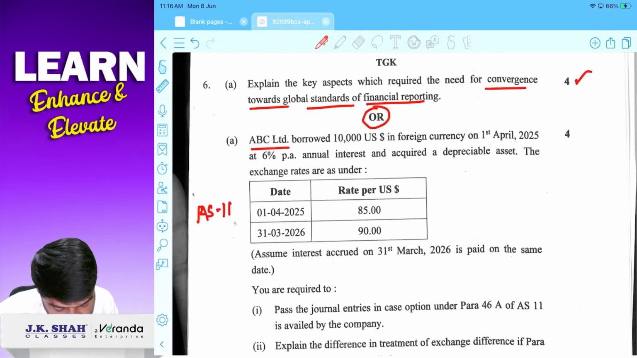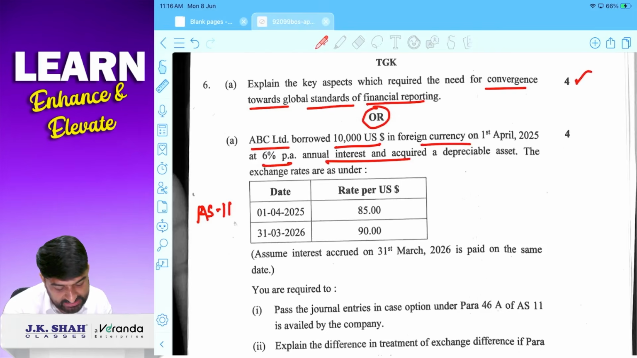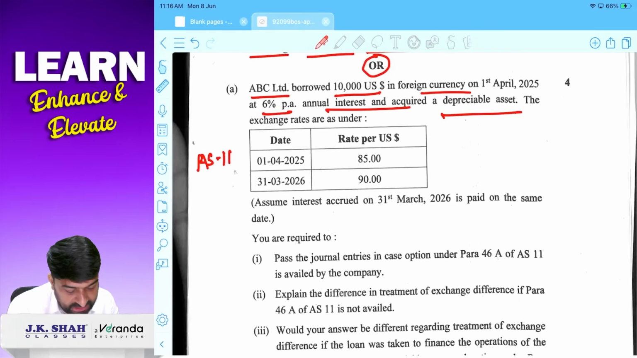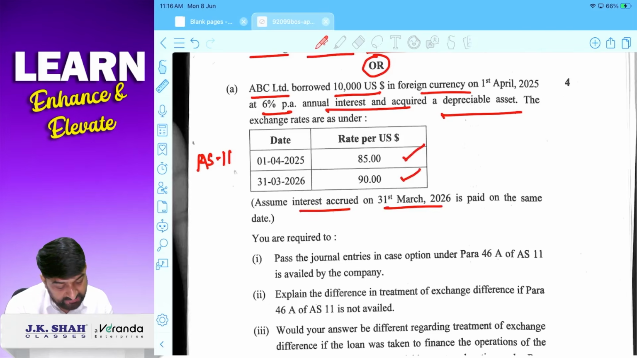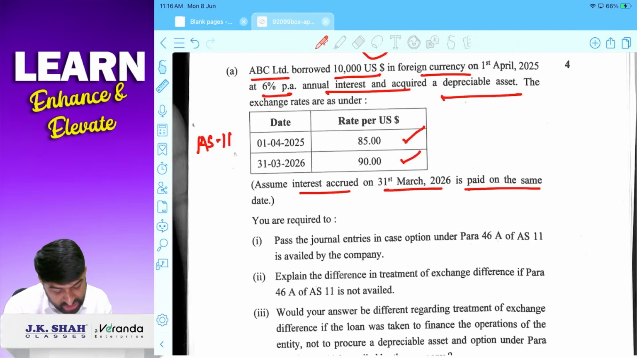Next, ABC Limited borrowed $10,000 foreign currency loan. Foreign currency loan लिया है, 6% per annum annual interest है, and this loan is acquired for depreciable asset. Okay, जब भी लोन लिया तभी रेट था 85 एंड जब भी ईयर एंडिंग आया तभी रेट है 90. Assume interest accrued on 31st March and it is paid. Okay, pass journal entries in case of option under para 46A.